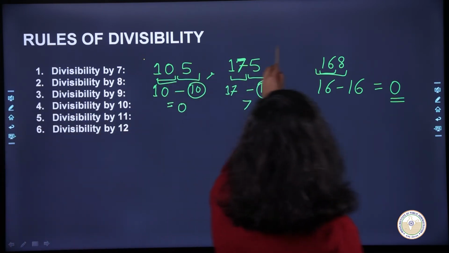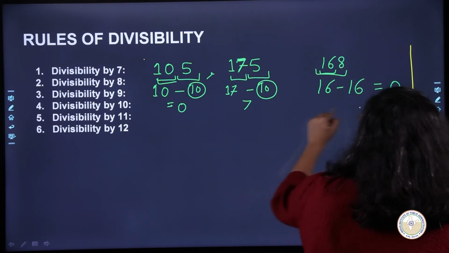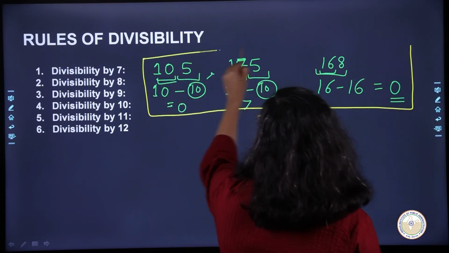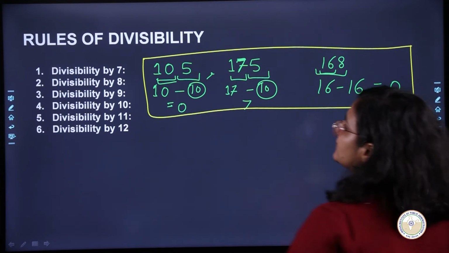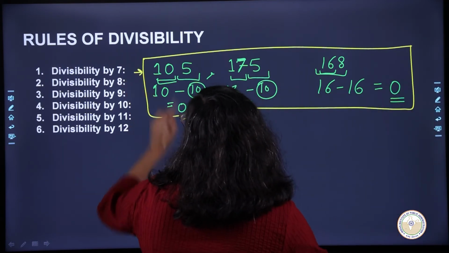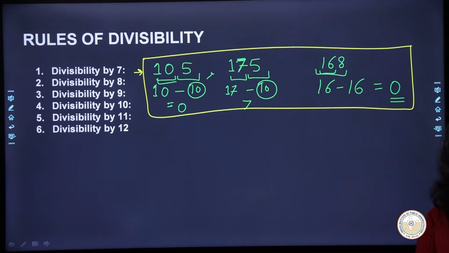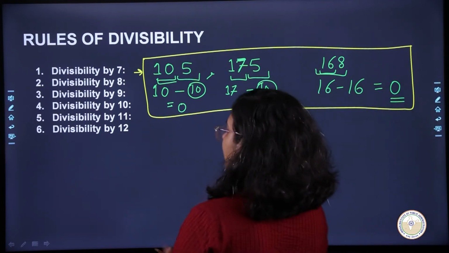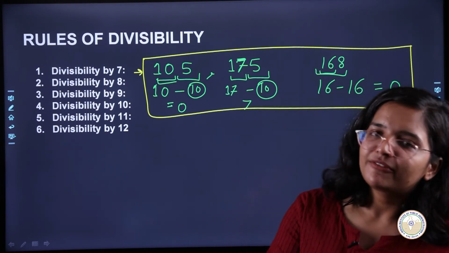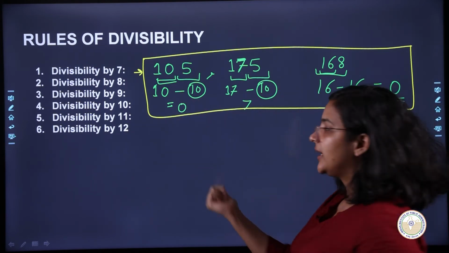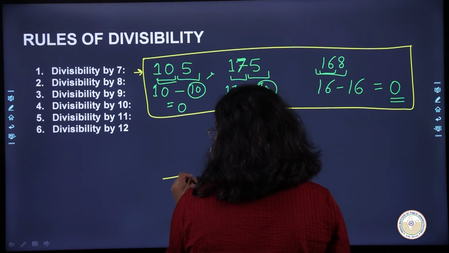So this is the rule that we have to keep in mind for divisibility of 7. Okay. Now what about 8? अब 8 के लिए क्या करना पड़ेगा? 8 के लिए जैसे 4 के लिए क्या किया था? Last 2 digits should be divisible by 4. For 8 what should you check? Last 3 digits.